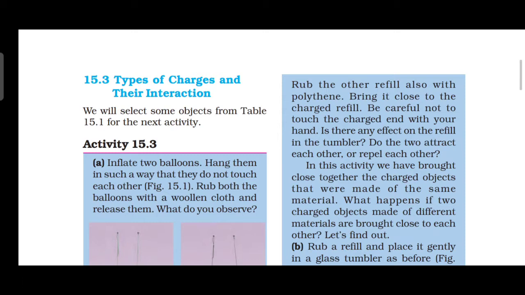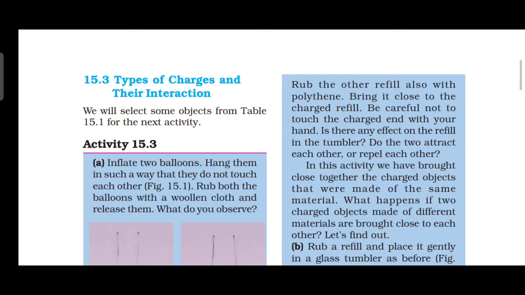So they have summarized some observations in this activity. A charged balloon repelled a charged balloon. If you rub it with the polythene cloth, it becomes charged, so they repel each other.